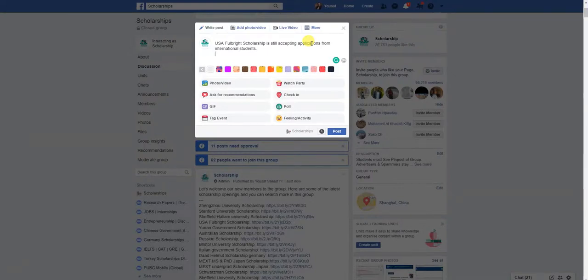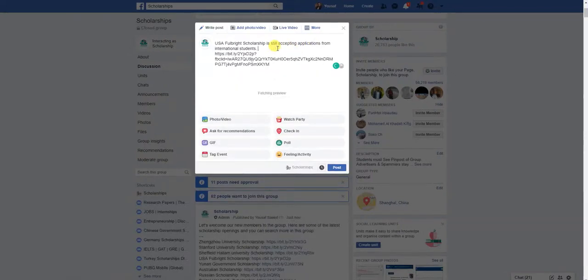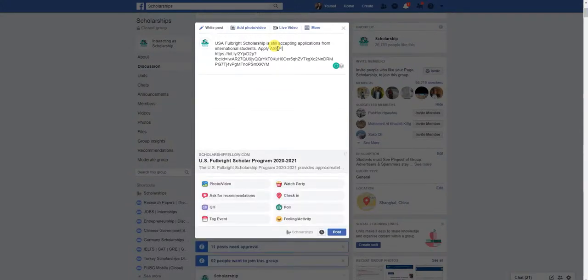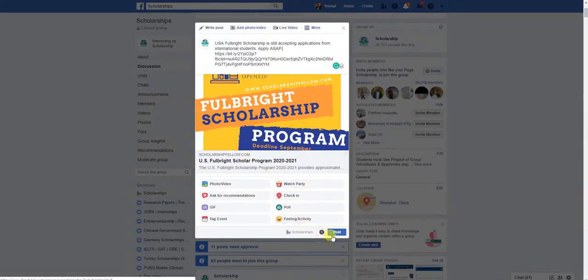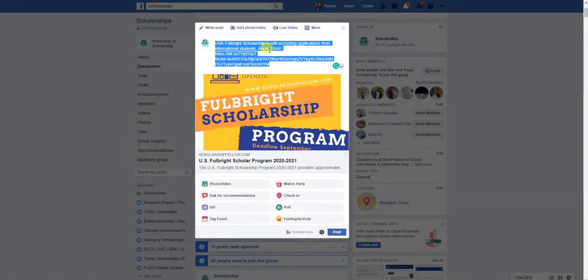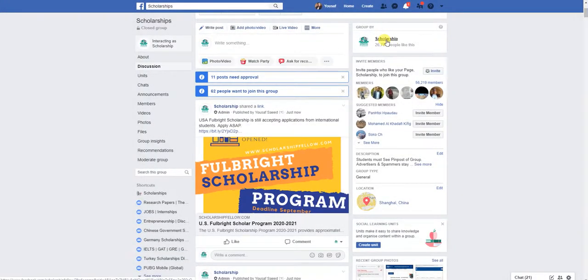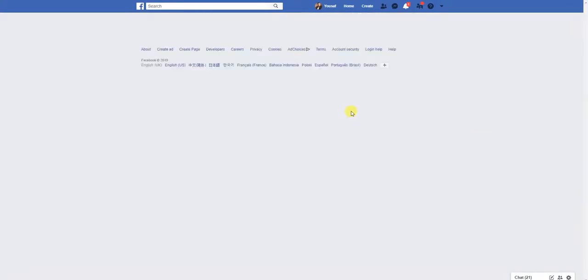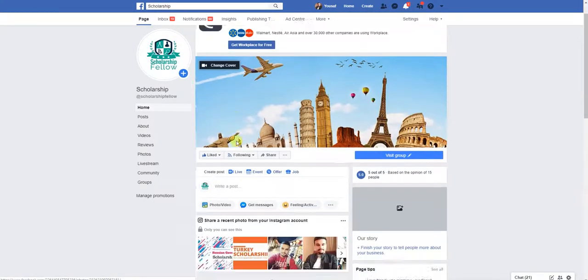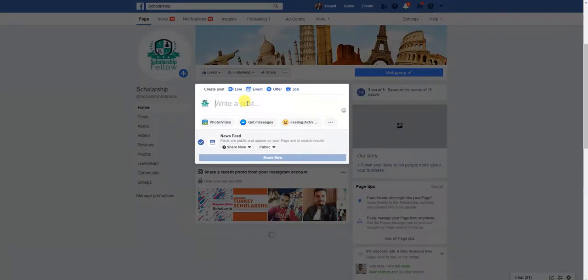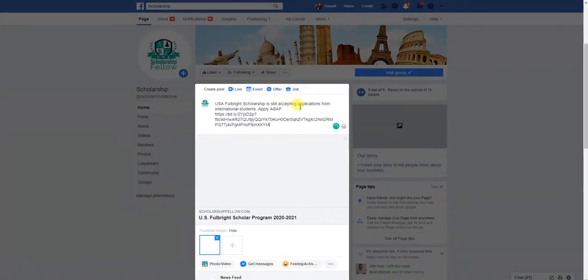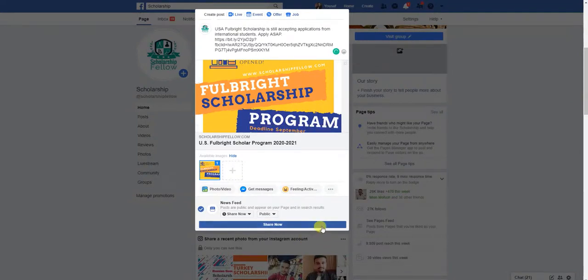And then you can post the link, and maybe you can write here "apply ASAP." Okay, and then you can just post it and do the same. You can just copy this so that we can paste it in our group as well. So you can post it here, and after this you can also post it on our page. We will click our page and let it open, and once it's open we will post it directly in here, and it's done.